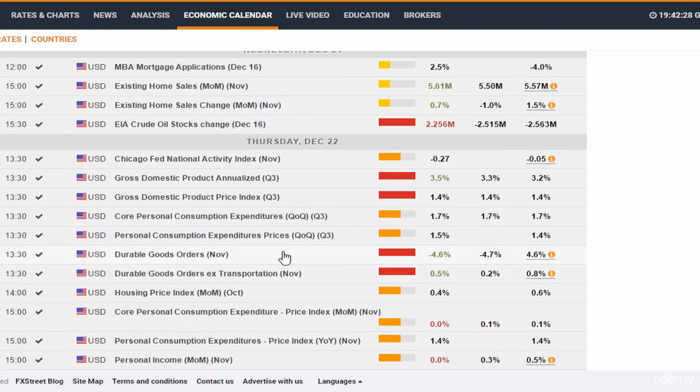Here we can see for durable goods, it's better than expected. Very good durable goods, and we would have been expecting this based on the housing data. So this is how we can use fundamental correlation to make money trading Forex.